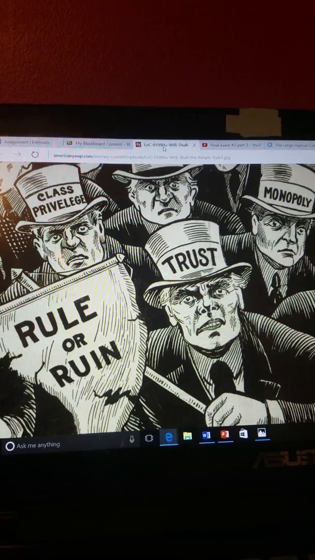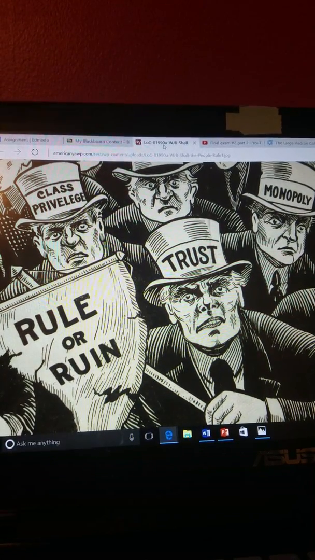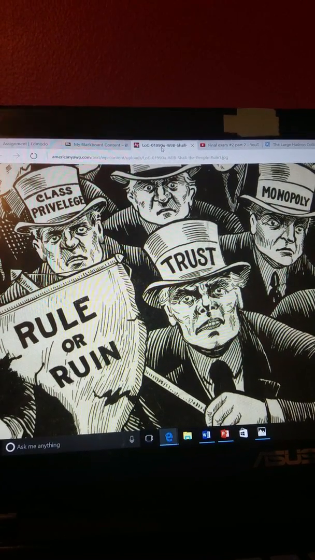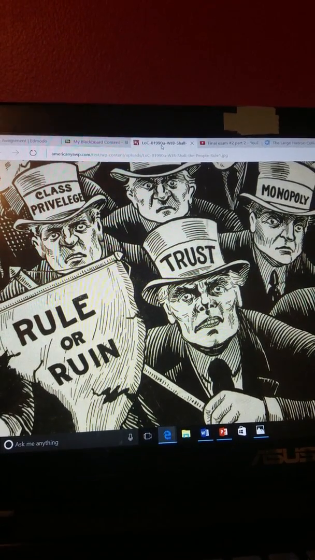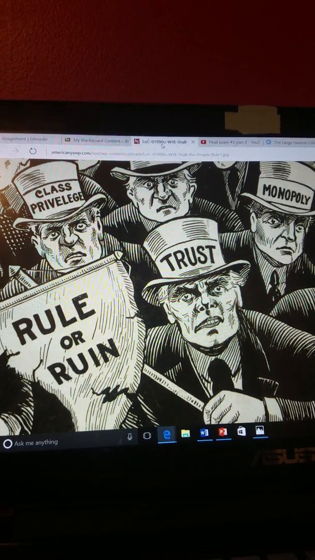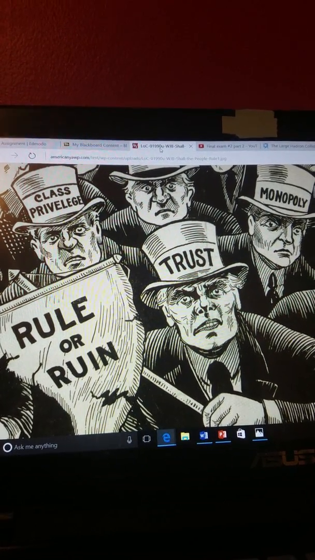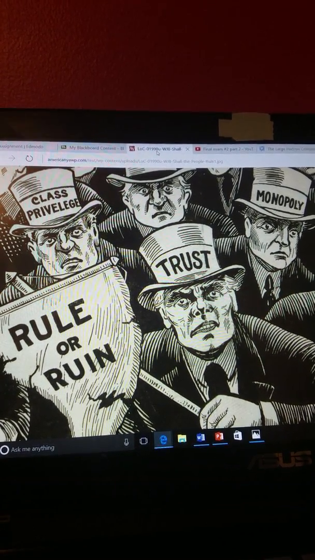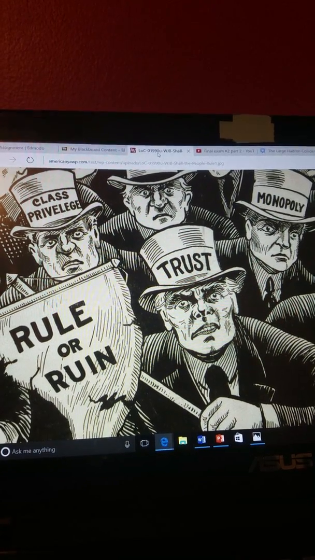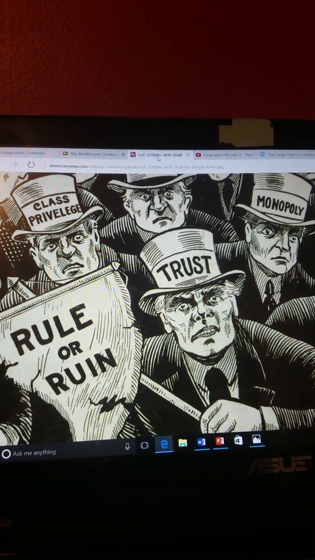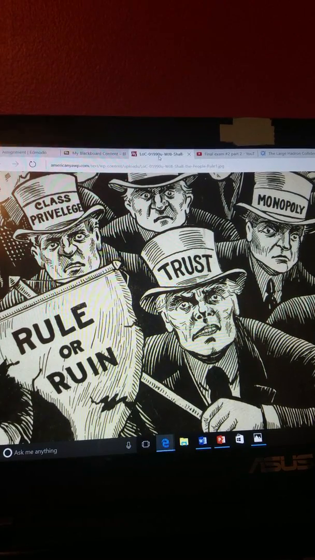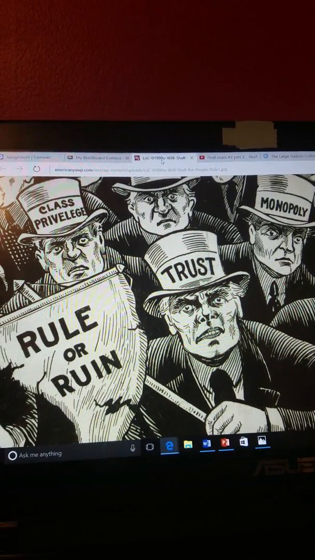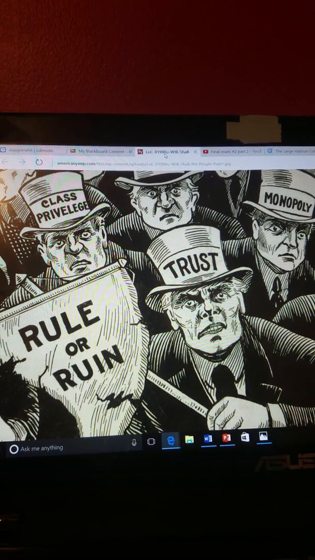In September 1914, President Wilson signs the Federal Trade Commission Act, which creates the FTC, or the Federal Trade Commission. In October 1914, the Clayton Antitrust Act is signed, which basically tries to make business fair and keep large businesses from taking over small businesses, and legalizes boycotts, picketing, and peaceful strikes, so it basically helps out the unions and stops monopolies.